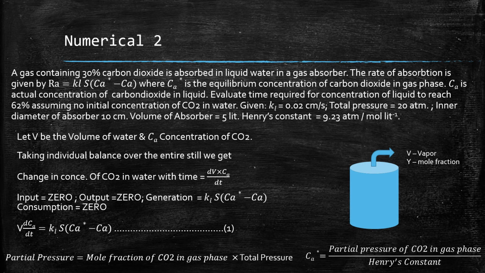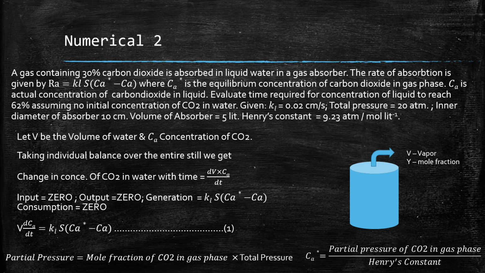To t and Ca star will be equal to Ca, ranging from, at t is equal to 0, Ca will be equal to 0, and at t is equal to something, Ca will be equal to 0.62, which is given, right? So we have to take that into account. The concentration of CO2 in gas phase is 30%.